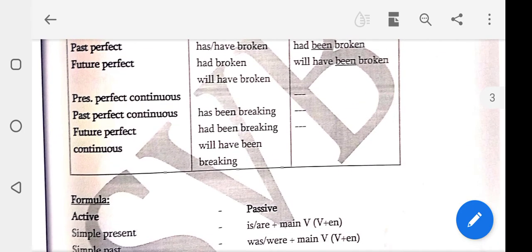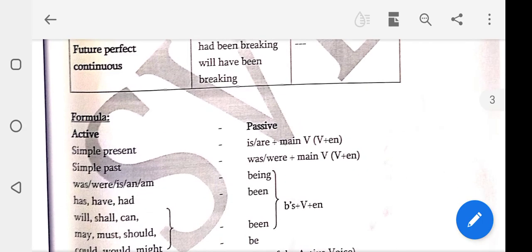Present perfect continuous, there is no passive. Past perfect continuous sentence, for example, in the active has been breaking. Future perfect, had been breaking. Future perfect continuous sentence, will have been breaking.